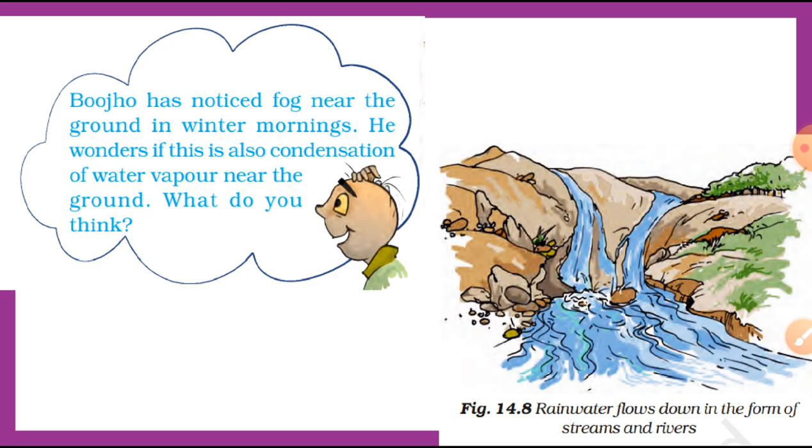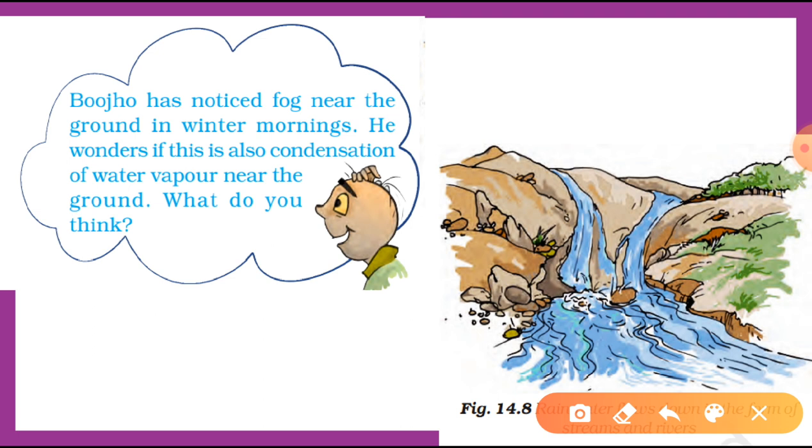Okay, for now students, have a look. Bujo has noticed fog near the ground in winter morning. He wonders if this is also condensation of water vapor near the ground. Yes, that's true. So Bujo is telling you one fact. The fog you see near the ground during winter morning is also a result of condensation of water vapor, but it becomes very harmful when it mixes with smoke, and that time we say it is smog. Okay, fog and smoke mix together to form smog.